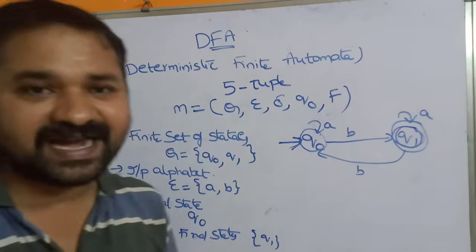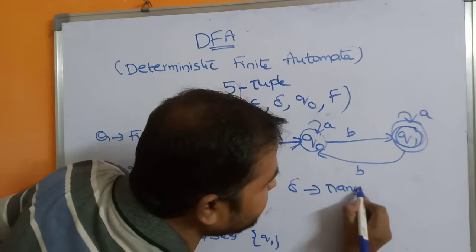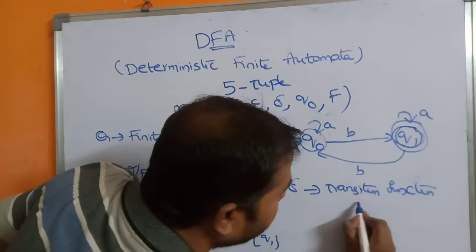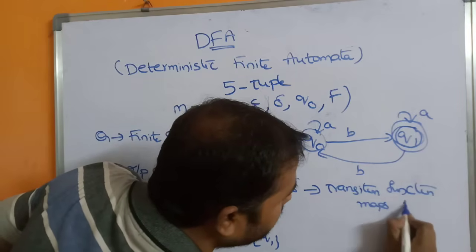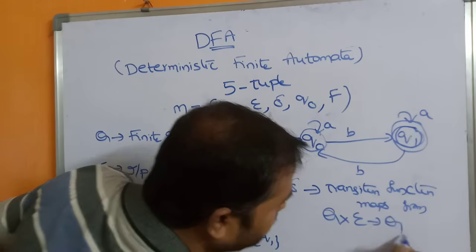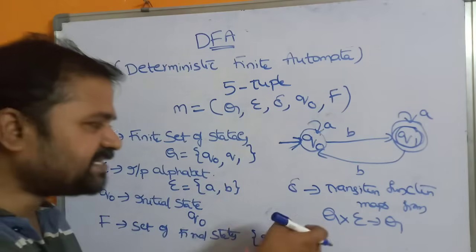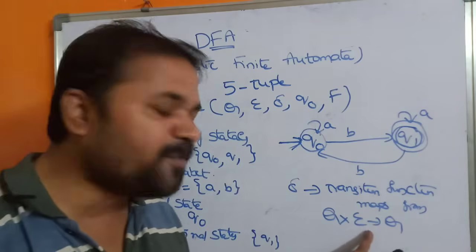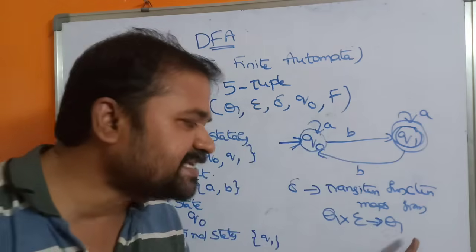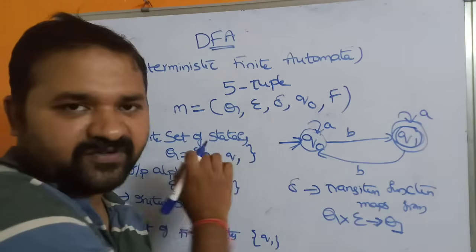Now let's see what is delta. Delta is a transition function, which maps from Q cross sigma to Q. Here what is Q? Q means the set of states, so it may be any state. It may be either Q naught or Q1. Sigma means the input alphabet. This is nothing but a transition. So it is generating Q. Q is nothing but one of the states here.